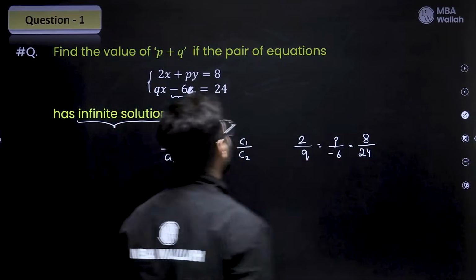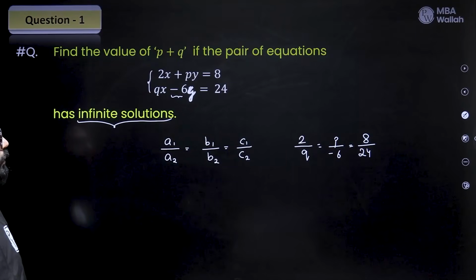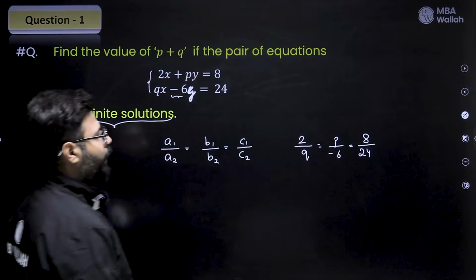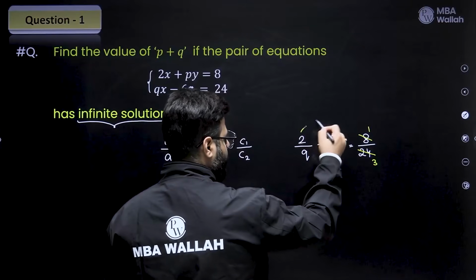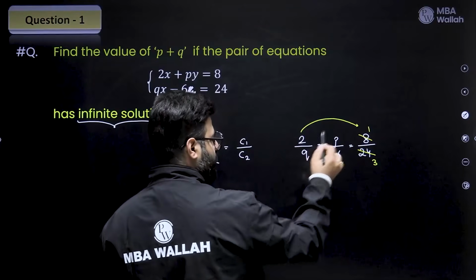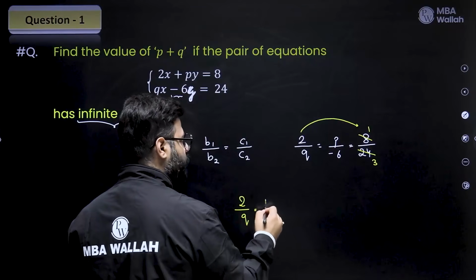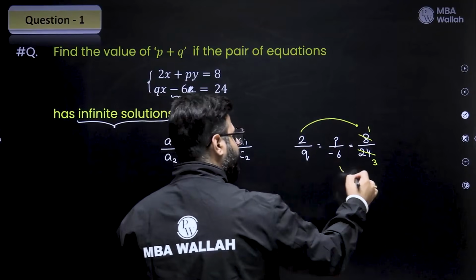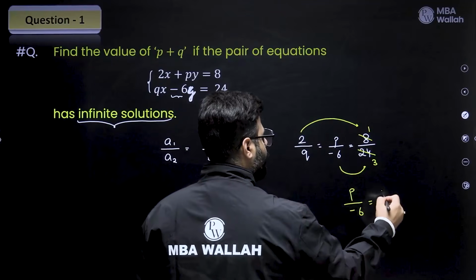Perfect. Nice. Now try it out. What do we have? We have 1 and 3. So I can compare these two first because this is also equal to this. So 2 by q is equal to 1 by 3, and then I can compare these two. That means p by minus 6 equals 1 by 3.